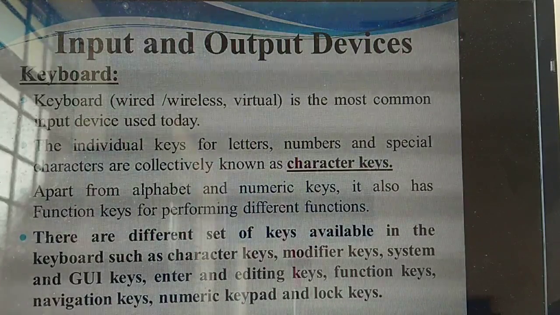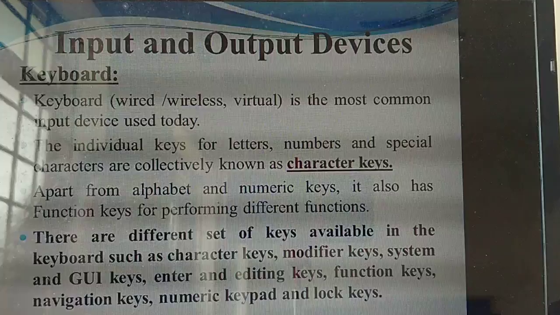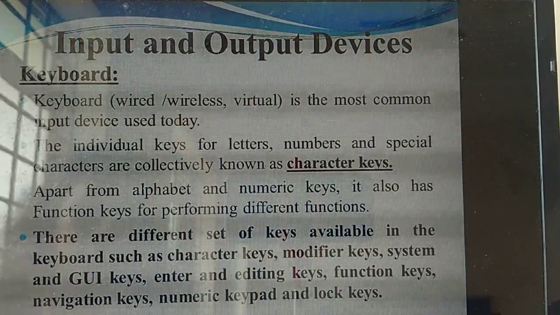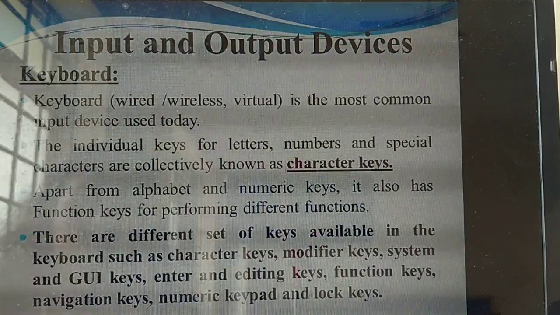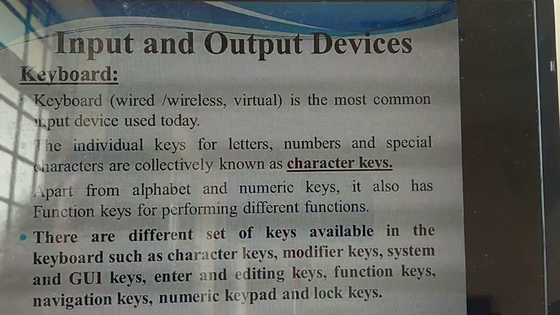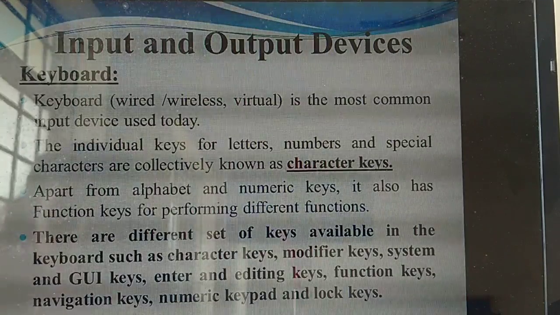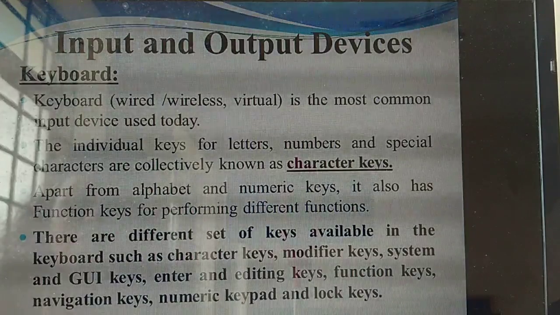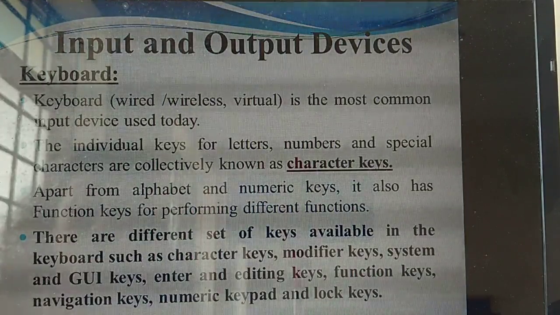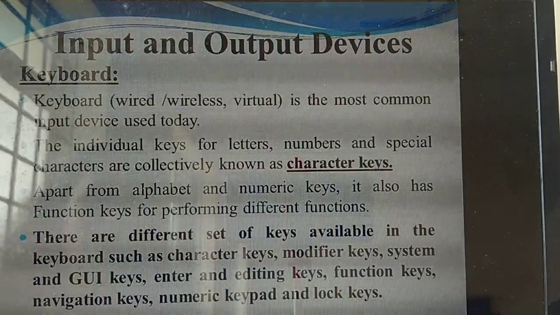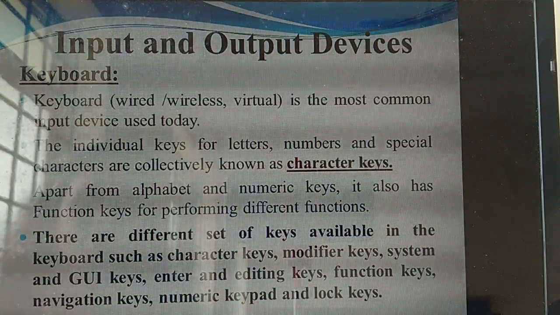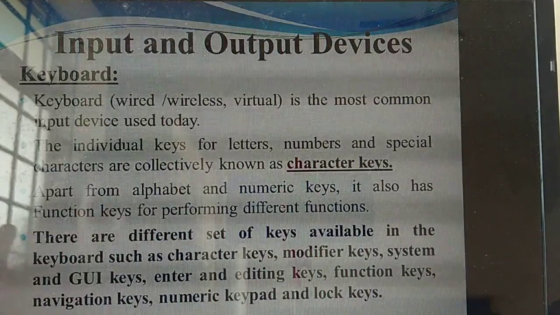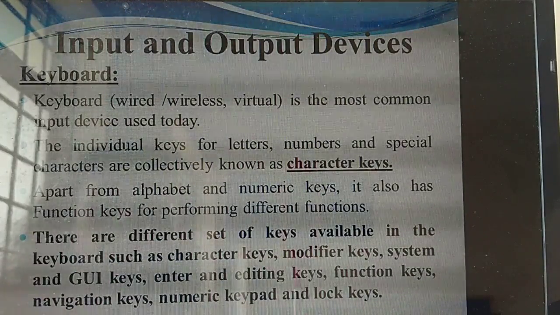Next, you are going to study about devices. What devices do you know? Input and output devices. What is the first input device I taught? Keyboard. You already know about the keyboard. There are three kinds: wired, wireless and virtual keyboard. What is the difference between wired and wireless? Wired means you connect the keyboard to the system by means of a wire. Wireless means we can work with the system without a wire. Which is the common input device we use today? Keyboard.